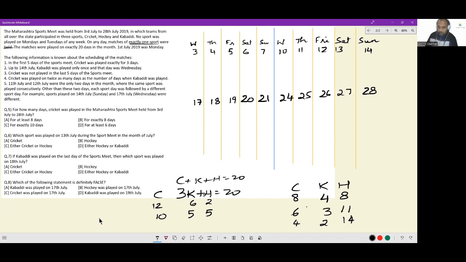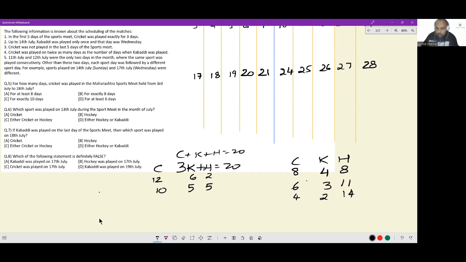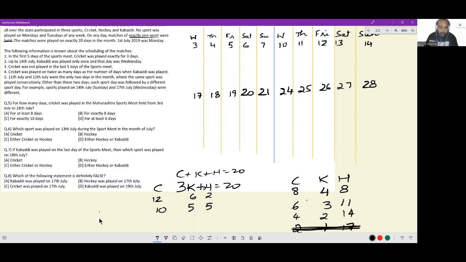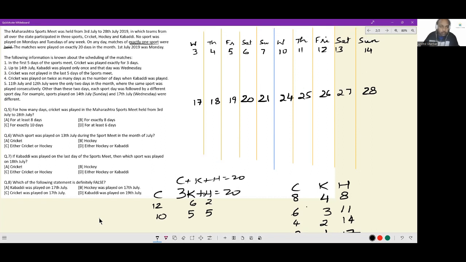There are more cases. Let me just finish it out. Kabaddi being on 1 day, cricket being on 2 days, and by extension, hockey being on 17 days. Hopefully, you can immediately rule out this case, because we were told on the first 5 days of the sports meet, cricket was played for exactly 3 days. So this cannot happen. Cricket has to be 3 or more number of days. So these are the 5 potential number of days on which cricket, kabaddi, and hockey were played. Okay. This point is done.